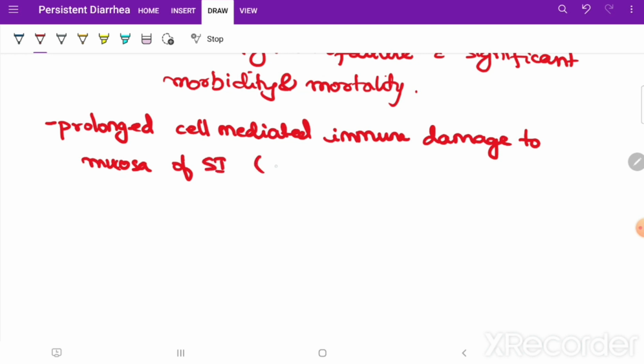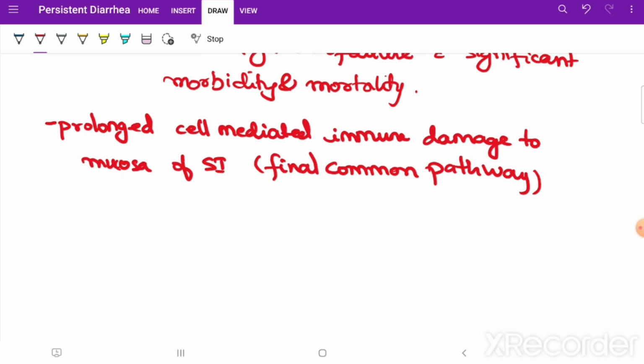This is the final common pathway. The impairment is considerable and causes delay in repair of the damaged epithelium of the gut.